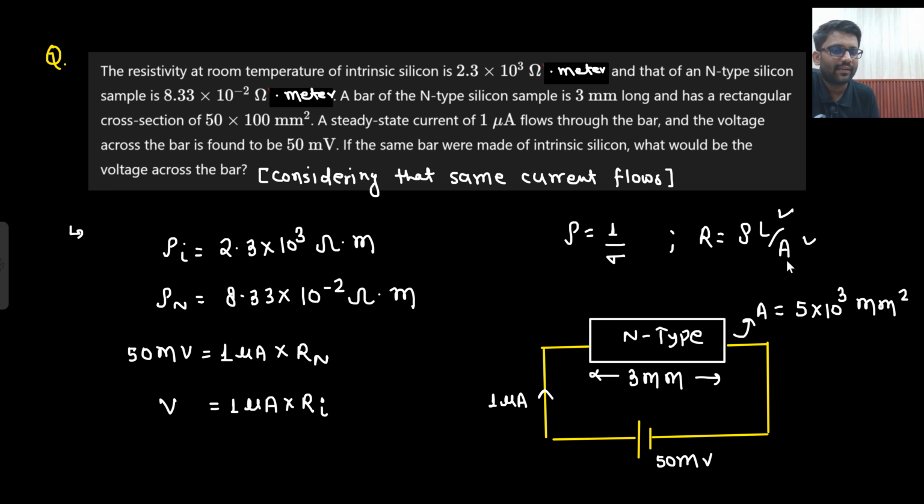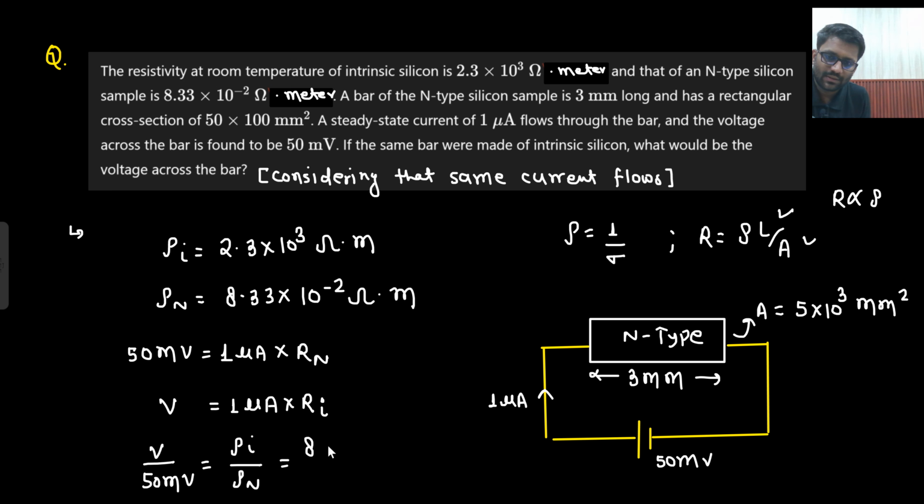Now you know that length and area you are not changing, that means R is actually proportional to rho here. Although rho is a proportionality constant, that I know, it is actually coming out proportional to rho only because L and A you are not changing. When you are moving from N-type to intrinsic, the only thing you are changing is rho, right? Fine. Okay. So what I will do is V divided by 50 millivolt, the 1 microampere will be cancelled out. Ri value will be equal to rho i divided by rho n.